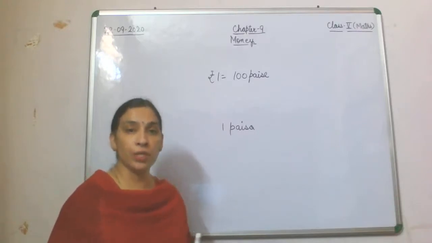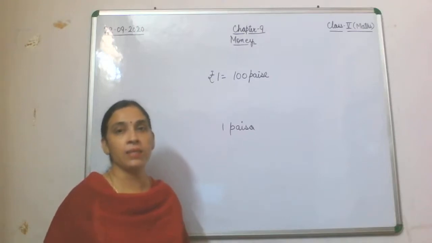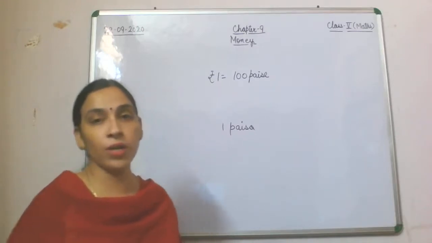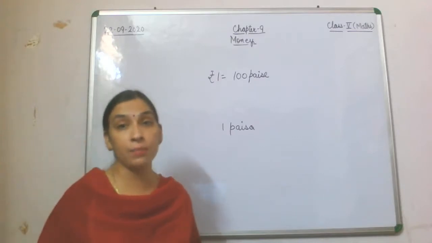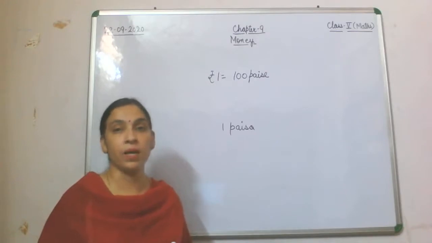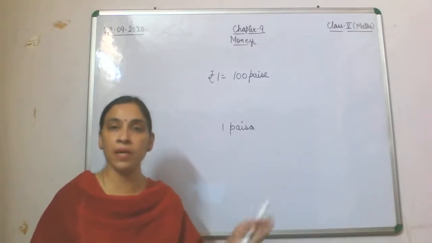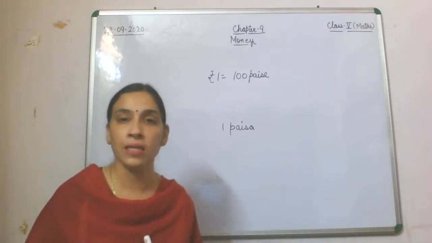Now what is the good thing about this chapter, money? Why is money important? If I have to buy anything, I require money. Money means a value which I can pay for that particular thing.